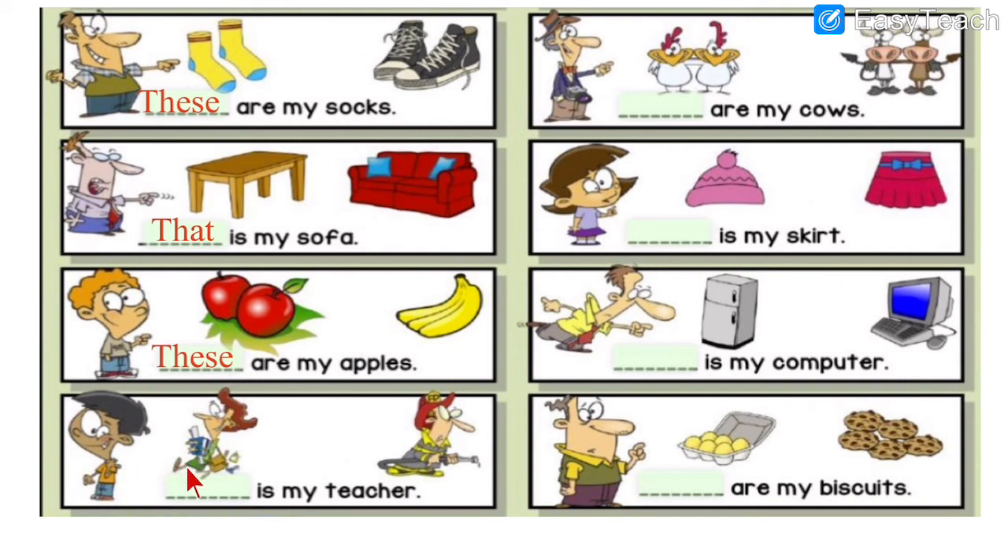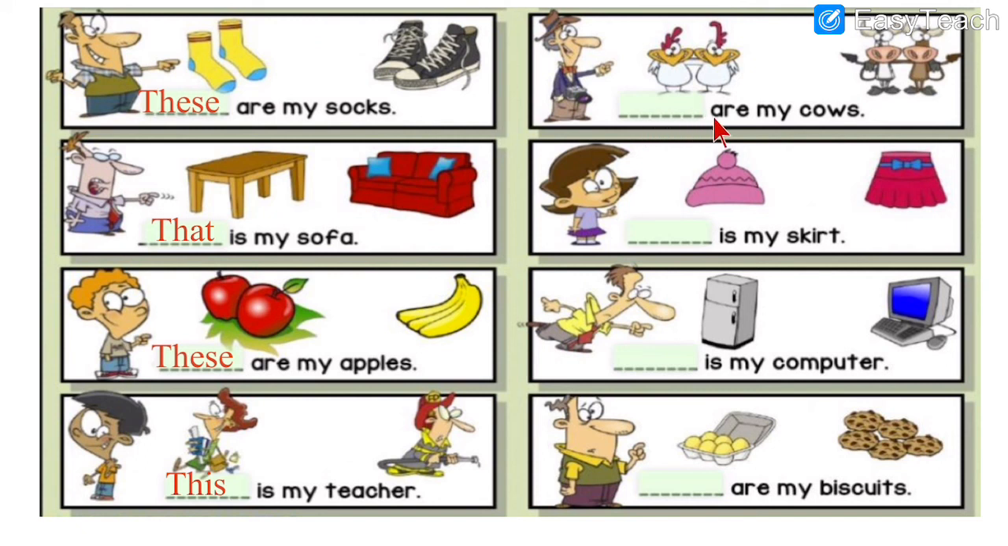Dash is my teacher. So the teacher is over here, you can see. And the teacher is near to me, means the teacher is near the student. And teacher is only one, not more than one. So when it is near and it is only one, we write THIS, this. This is my teacher.